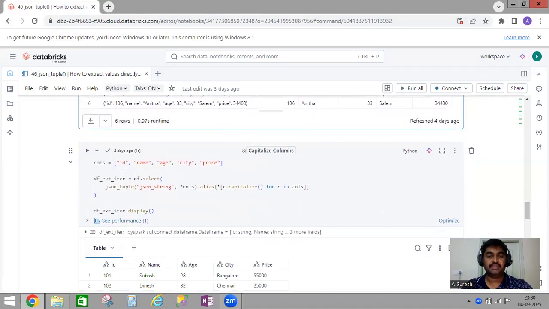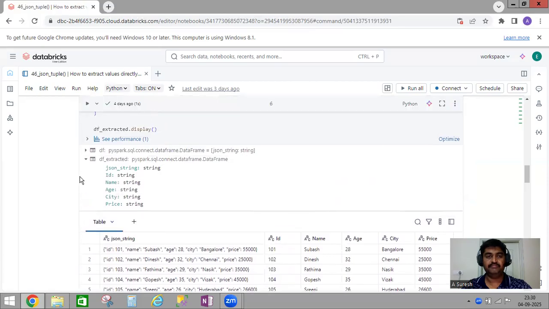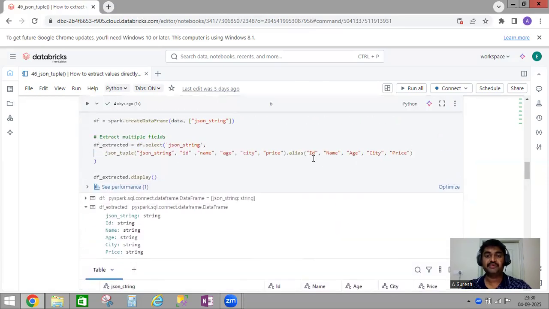Suppose you want to capitalize the column names. In total we have 5 columns. If you see here in alias, we manually entered the column names. Actually we have all lowercase, but here I gave column names with the very first letter capital.